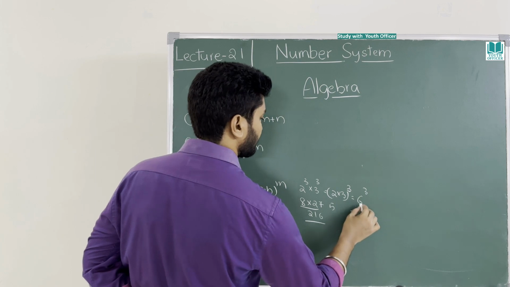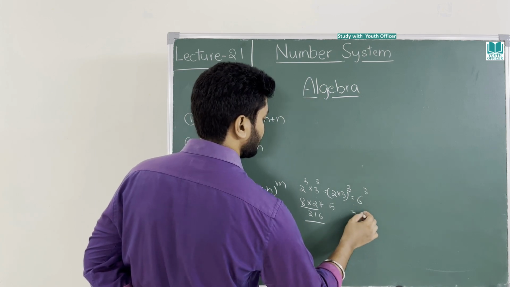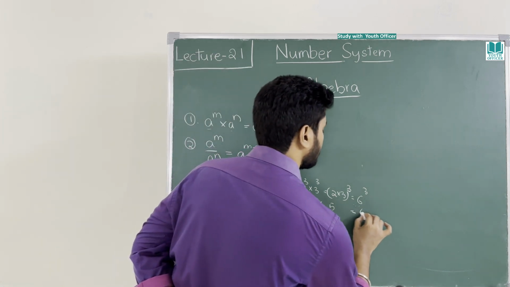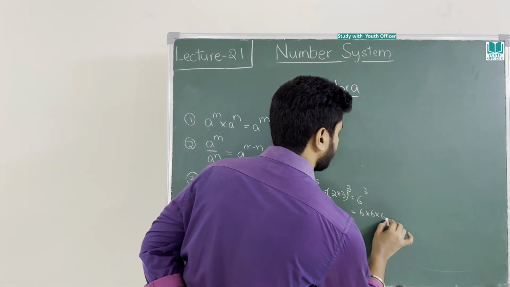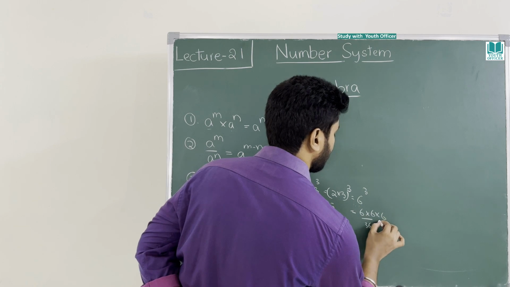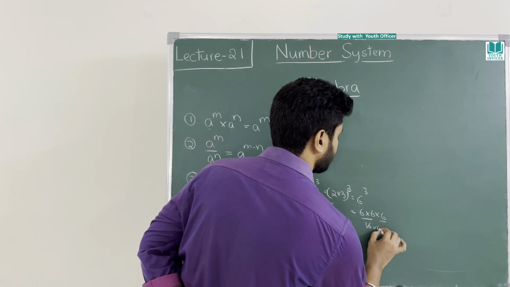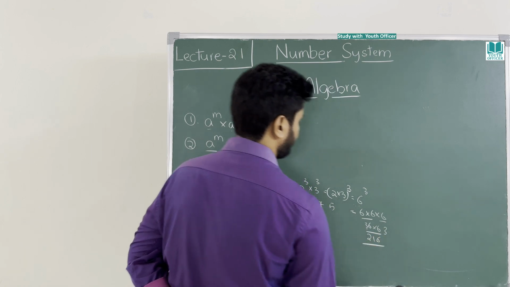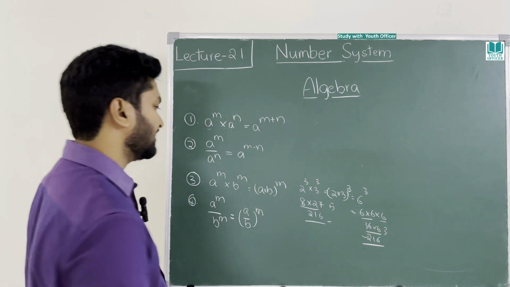Already I told you cubes. 6 into 6, 36, 36 into 6 is 216. So both are one. Always it will be equal.